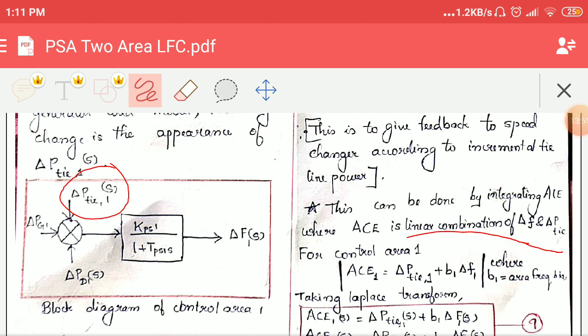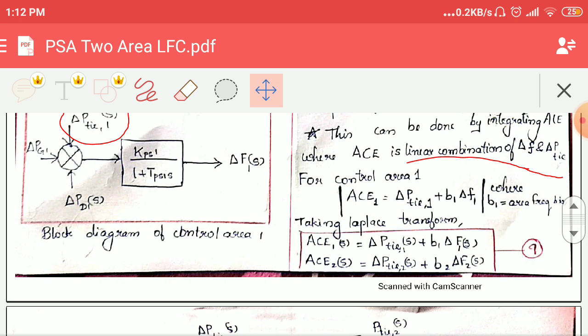You can see the next equation, ACE1 is equal to ΔP_tie1 plus B1 into ΔF1, where B1 is the area frequency bias. It is called the area frequency bias. Now, taking the Laplace transform of these two equations, that is ACE1 and ACE2. I have not written about ACE2. It is similar to ACE1. So taking the Laplace transform, you will be obtaining equation number 9.